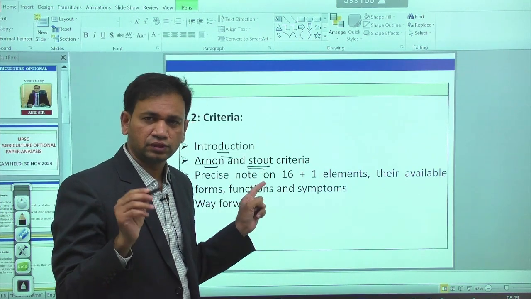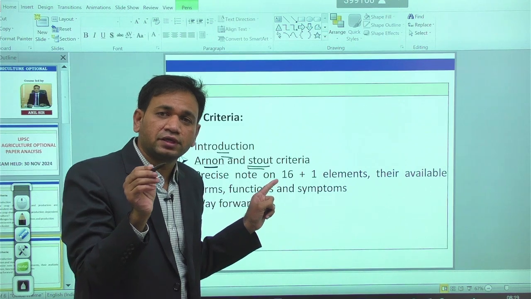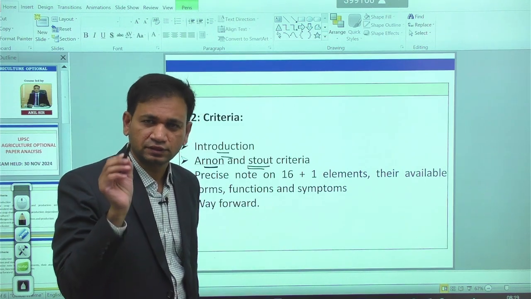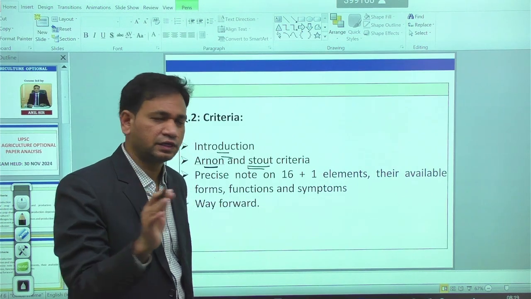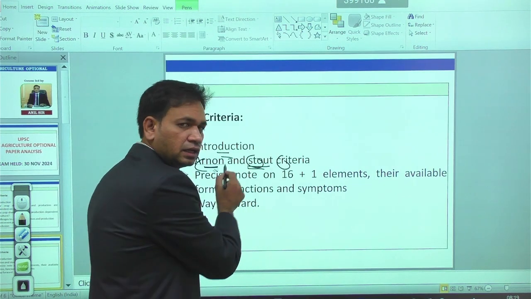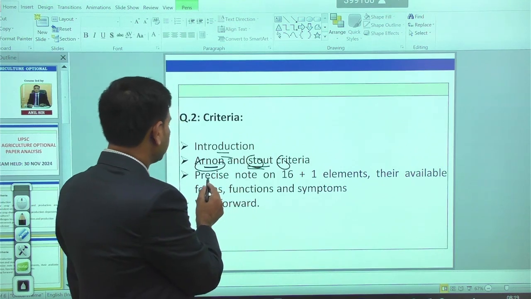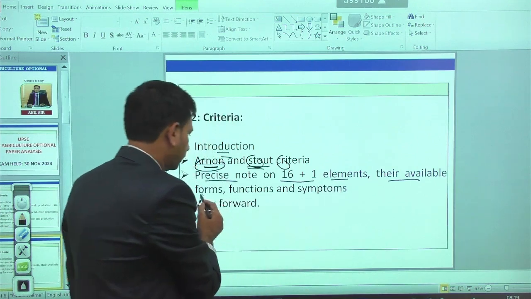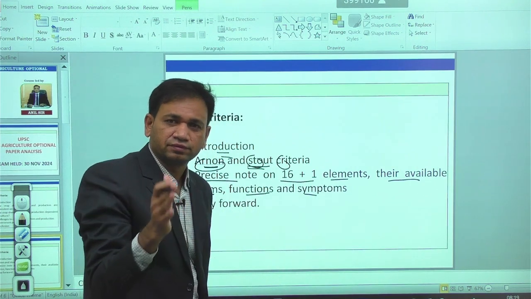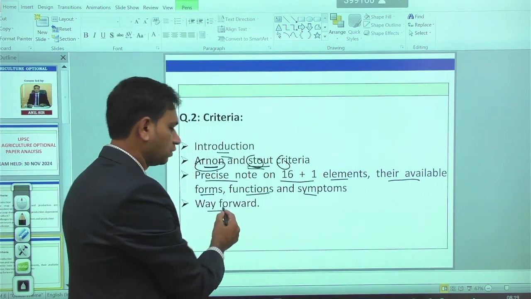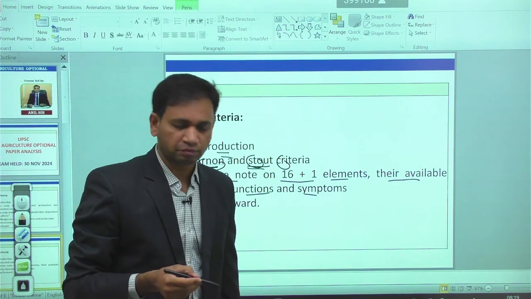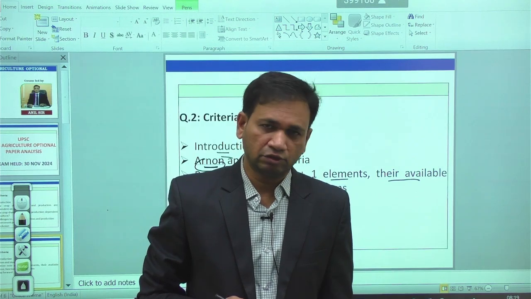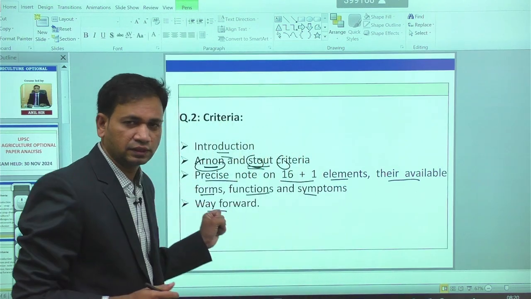They said that without that element, the plants are unable to complete their growth cycle. That is one criterion. Like that, we have 4 criteria suggested by Arnon and Stout. Another one, you have to give a precise note on the 16 plus 1 elements, their available form, and their functions and symptoms. Then you have to go for the way forward: how the essentiality of plant nutrients has a significant role in plant growth and development. That is what we require in question number 2.